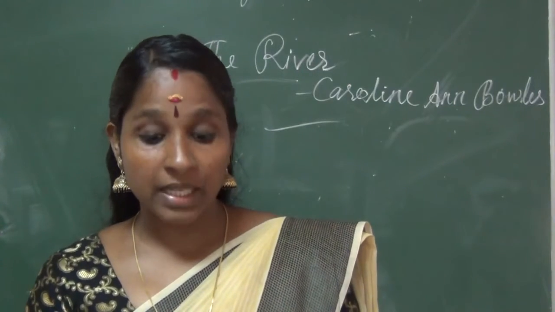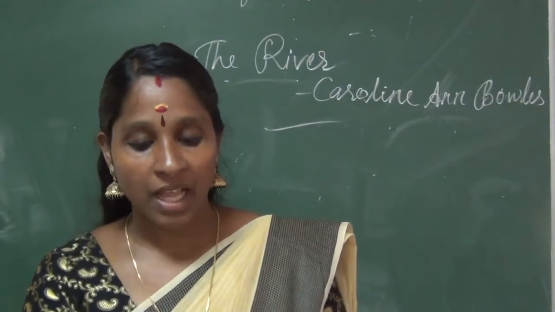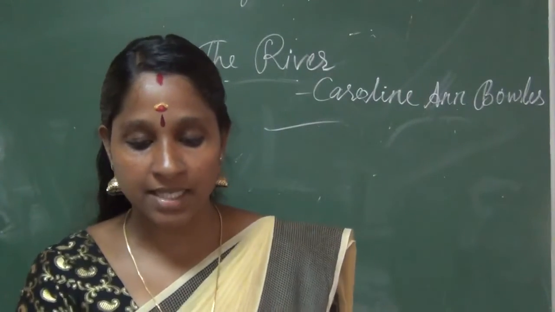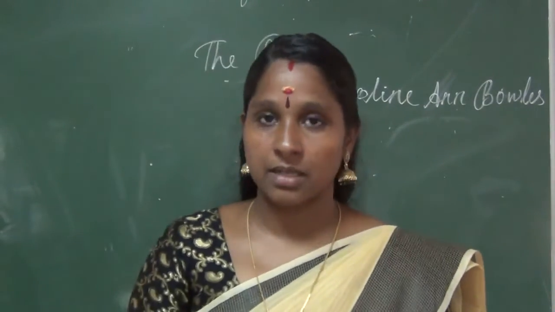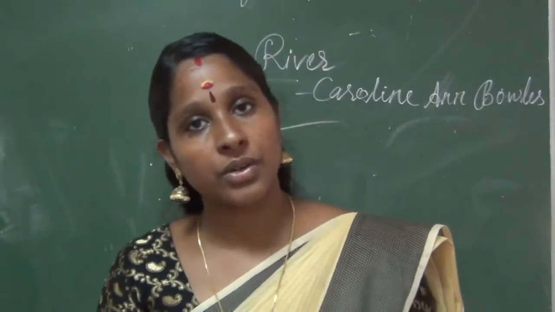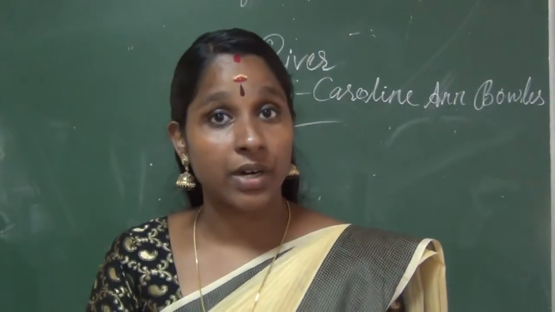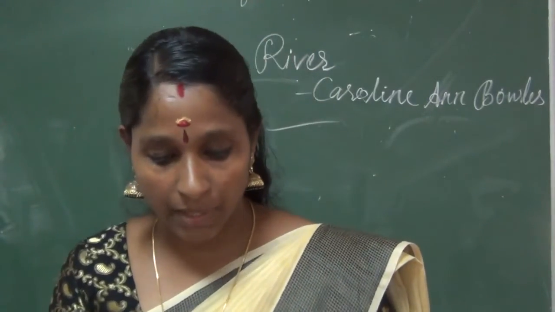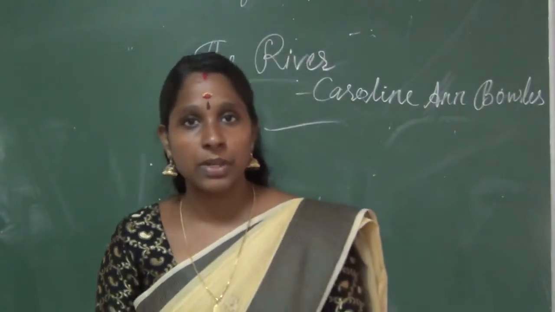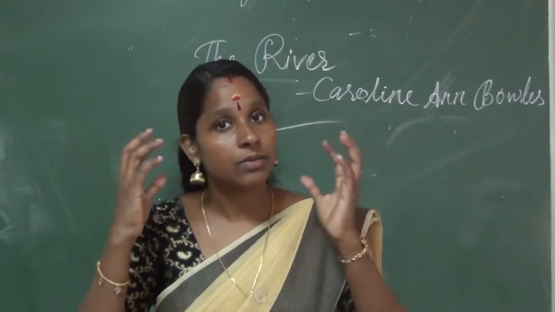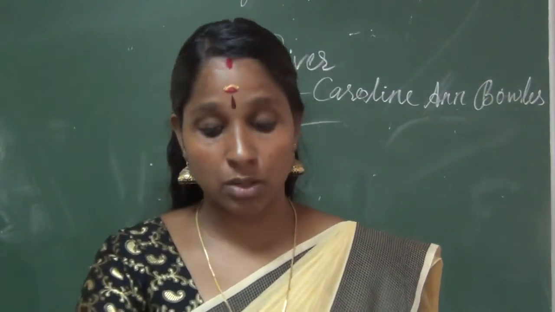Once again, let's take a look at anaphora, a poetic device. I told you, it is repetition, where two lines are given. See that, see that. Clear? That is repetition. Then epithet. What are the epithets? Brimming river, headlong river, little river, and swelling river. These are epithets, describing. Then imagery: pebbles. When we say pebble, we can immediately visualize it. Clear? So this is also very important.